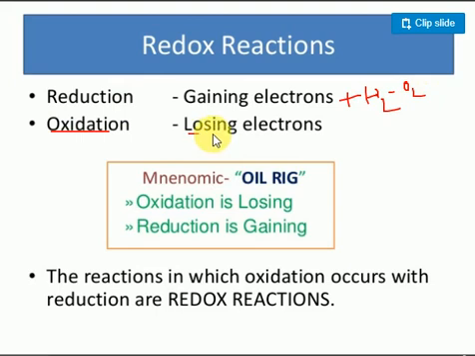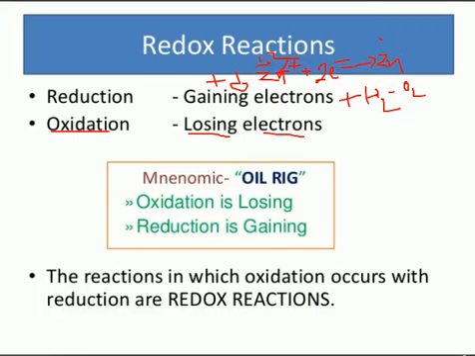Oxidation is losing of electrons. Reduction can also be said as a decrease in the oxidation number. What does decreasing in the oxidation number mean? Suppose I am taking zinc, Zn2+. It gains 2 electrons, and when it gains 2 electrons it deposits as solid zinc. Initially zinc has a charge of +2, and after the chemical reaction it becomes 0. So decreasing of oxidation number is also known as reduction.